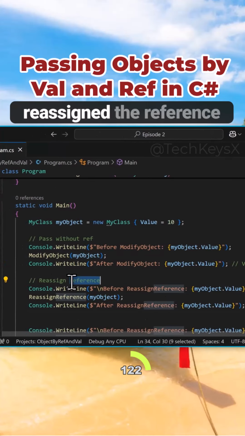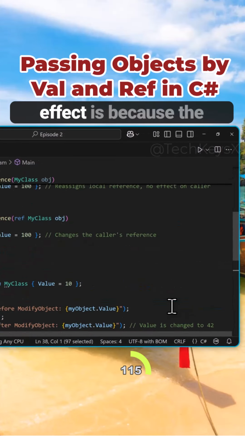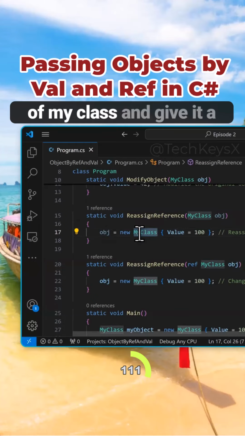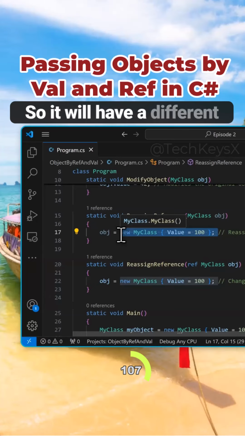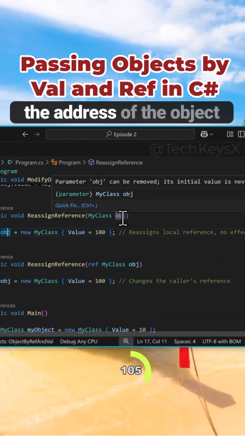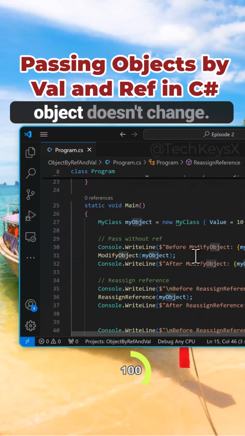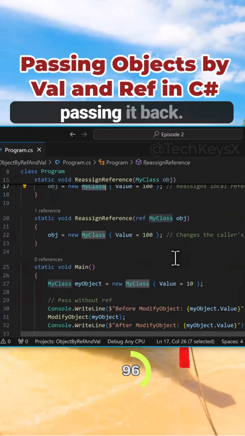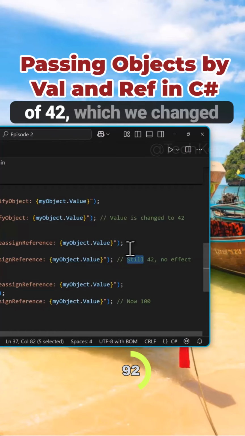Now, if you then reassign the reference of that object, and again we are still passing it by value, you need to understand how this works. Here, we get no effect. The reason is that what the reassign function does is create a new object of my class and give it a value of 100. This would be stored in a different place on the heap in memory, so it will have a different address. We are changing the address of the object coming in, but the original object doesn't change, because here we are assigning the parameter to be a new class, but we're not passing it back. Here, myObject will actually still be intact and still have the value of 42, which we changed earlier.